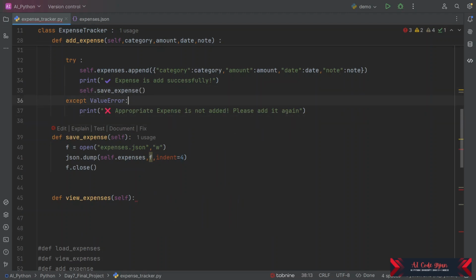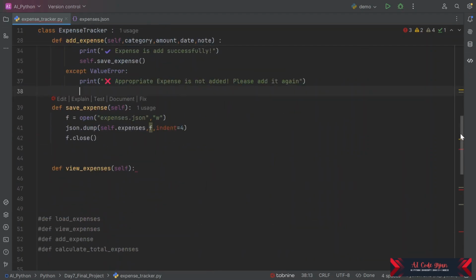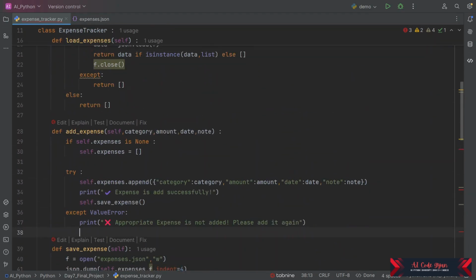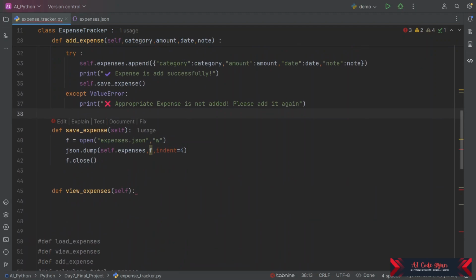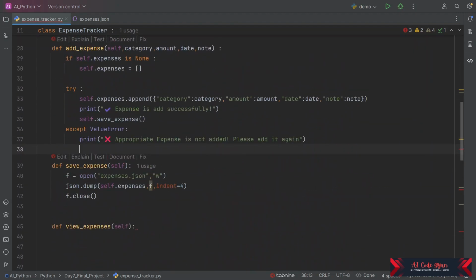So this will save the expense. Here, save expense is basically... expense is a global variable here. I mean, at least it has a scope to this class, so it is having global scope. Now this will complete the implementation: add expense, save expense.